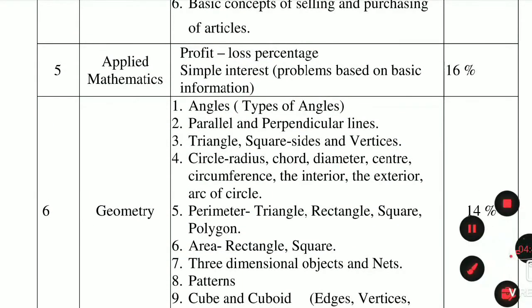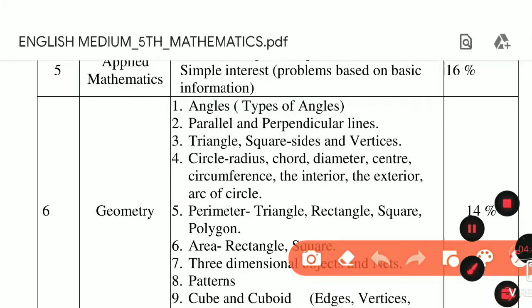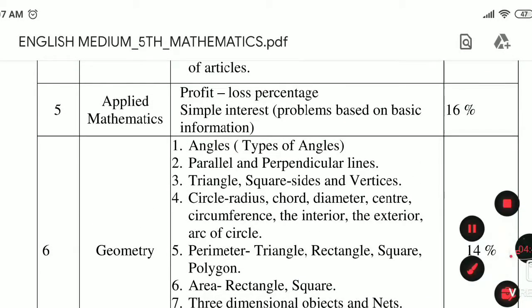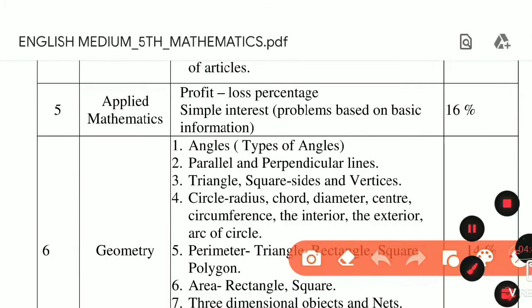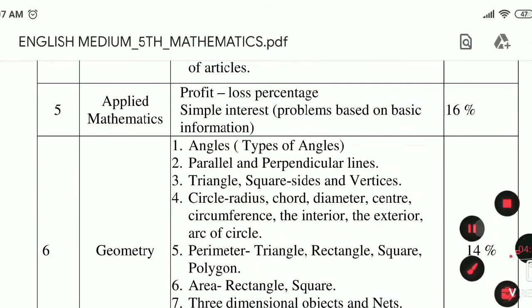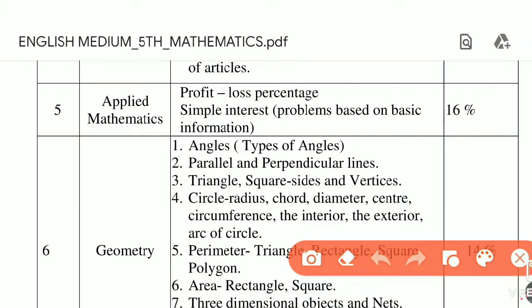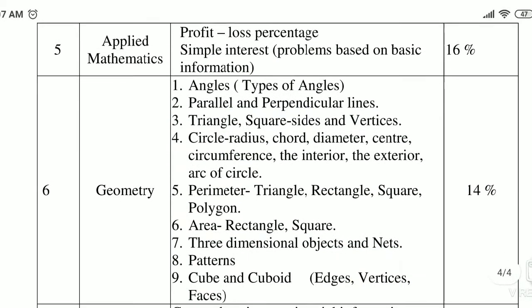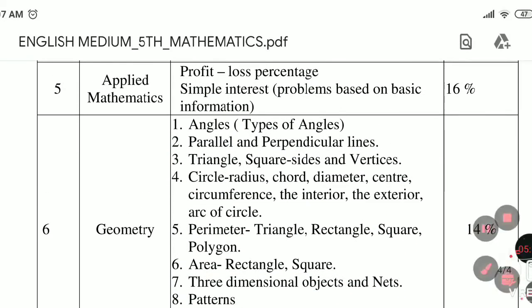The next lesson is applied mathematics, and in this lesson we will study profit and loss percent. So what is profit and loss percent? Suppose you have done a transaction and sold an article, then how much profit you got in that, or how much loss took place, you can find it after studying this lesson. Then the next point is simple interest.